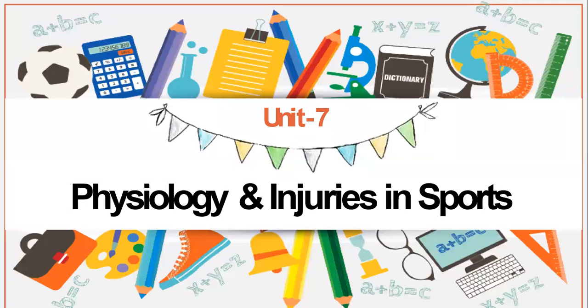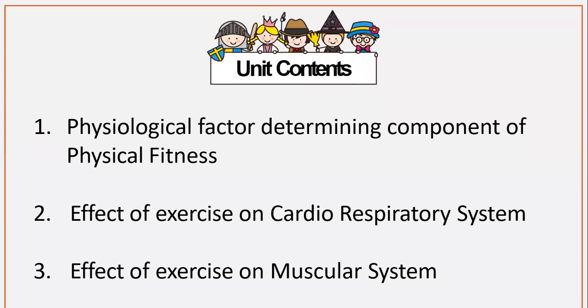Hello students. So today we will talk about unit number 7, that is physiology and injuries in sports. In the physiology and injury in sports, these are the unit contents. First is physiological factors determining the components of physical fitness. The second is the effect of exercise on the cardiorespiratory system, and the effect of exercise on the muscular system.